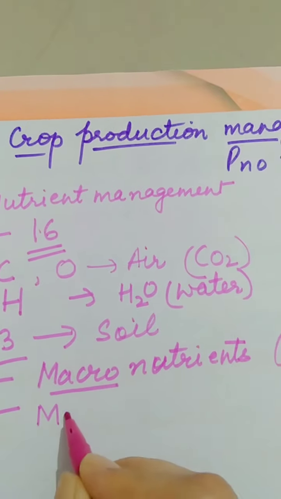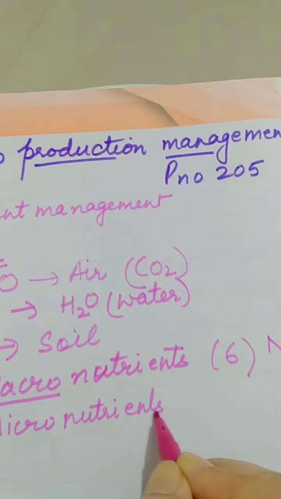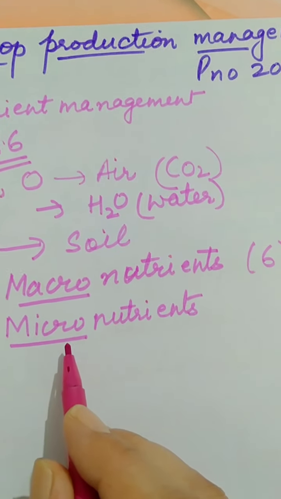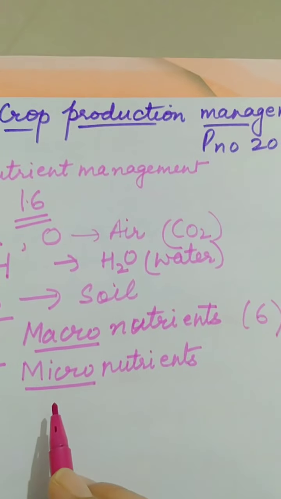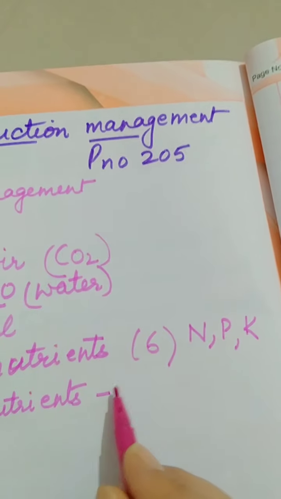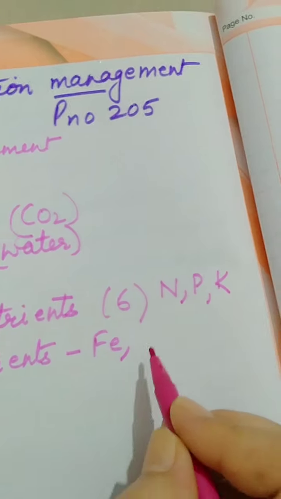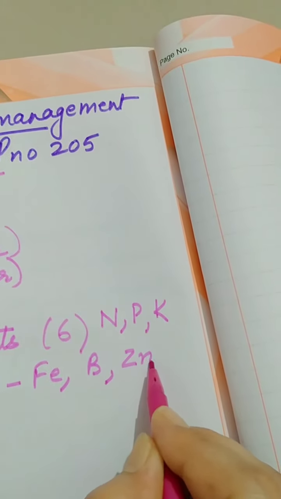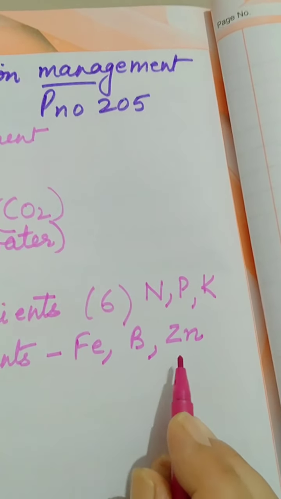And there are some nutrients which are required in very less quantity. They are known as micronutrients. Micro means very less. They are important but in negligible quantity, in traces, they are required by the plant body. For example, iron, boron, zinc. They are very much important for the plant but in very less quantity.